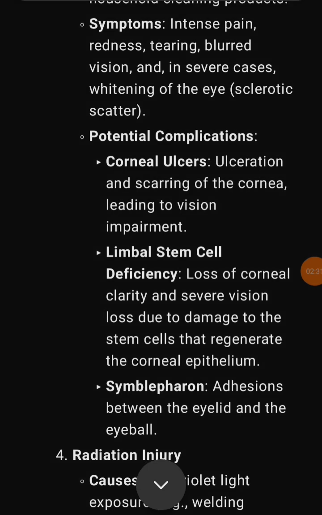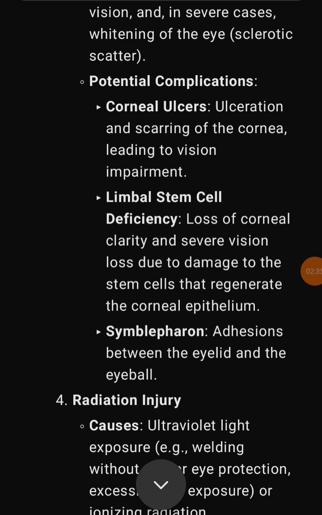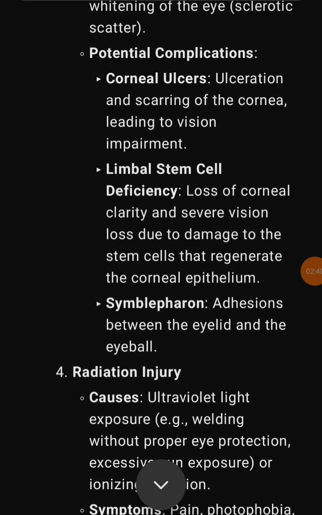Limbal stem cell deficiency, loss of corneal clarity and severe vision loss due to damage to the stem cells that regenerate the corneal epithelium. Symblepharon, adhesions between the eyelid and the eyeball.